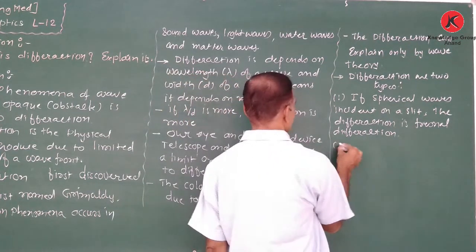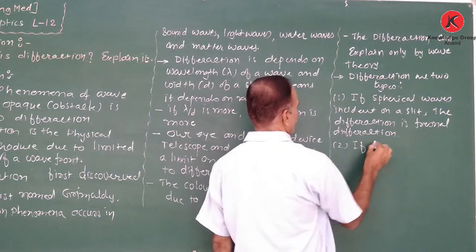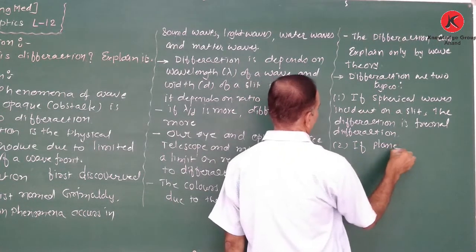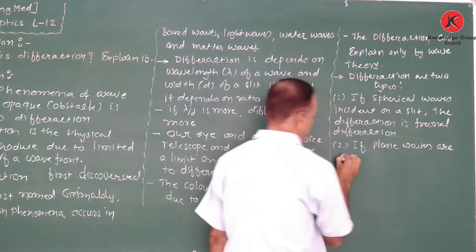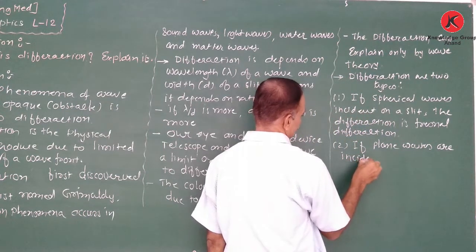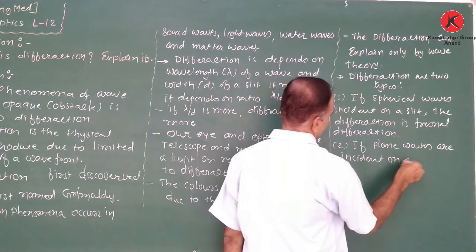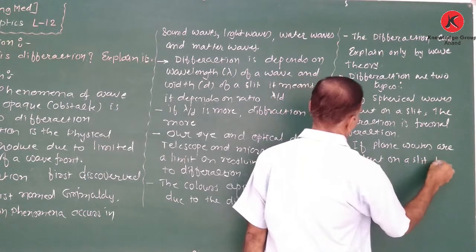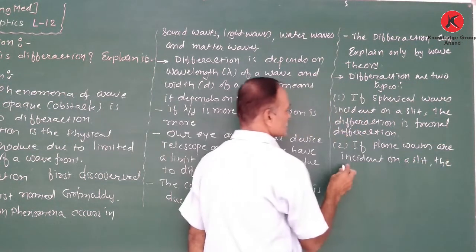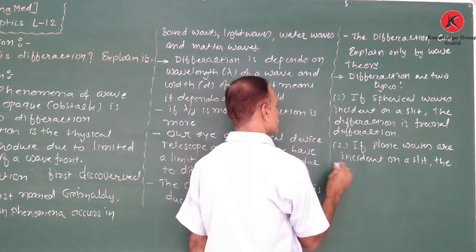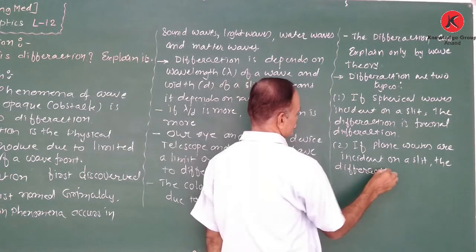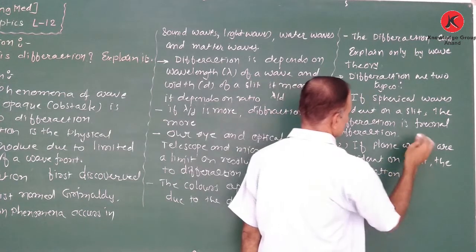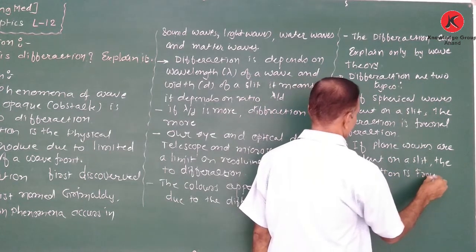And next, if plane wavefronts or plane waves are incident on a slit, the diffraction is known as Fraunhofer diffraction.